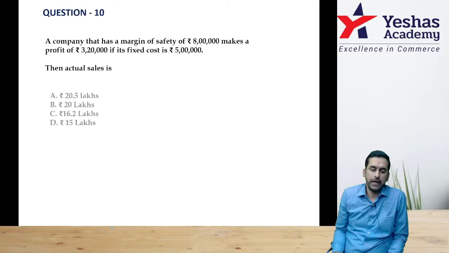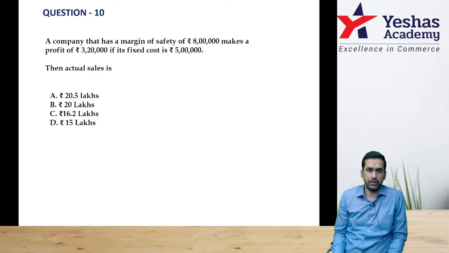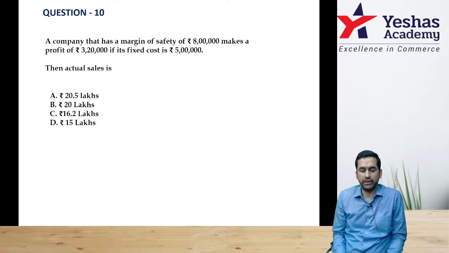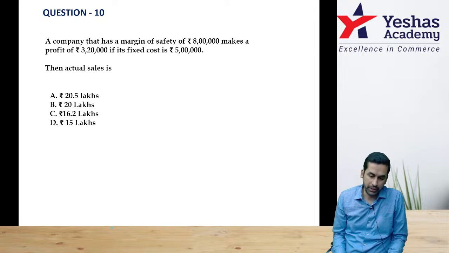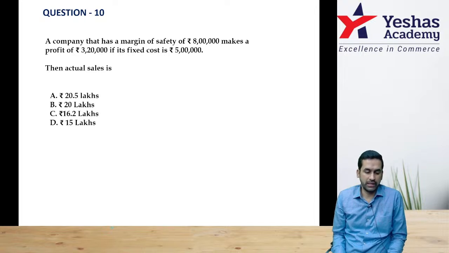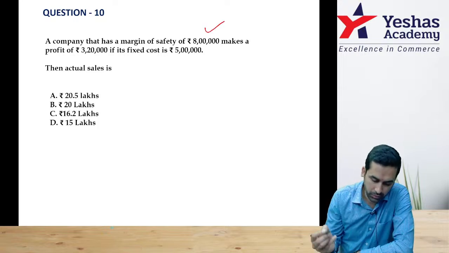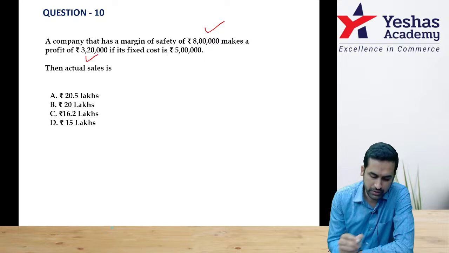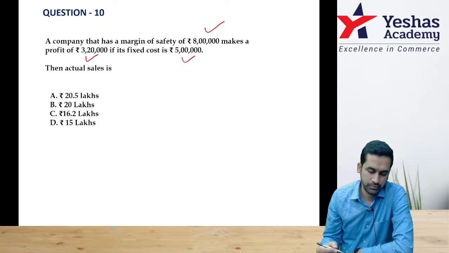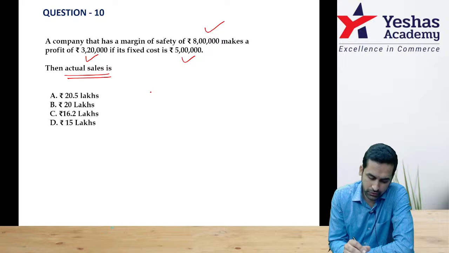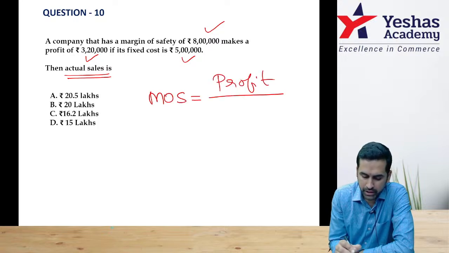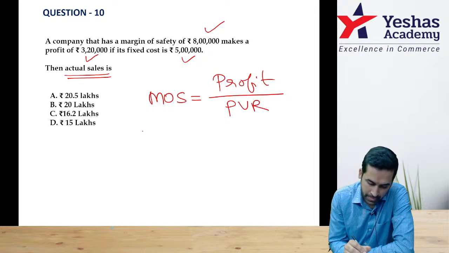Question number 10. A company that has a margin of safety of 8 lakh rupee makes a profit of 3,20,000 if its fixed cost is 5 lakh rupee. Then actual sale is dash. Now, margin of safety is with you, profit is with you, fixed cost is with you. Actual sale is dash. First of all, margin of safety is equal to profit by PV ratio. From there we can start.